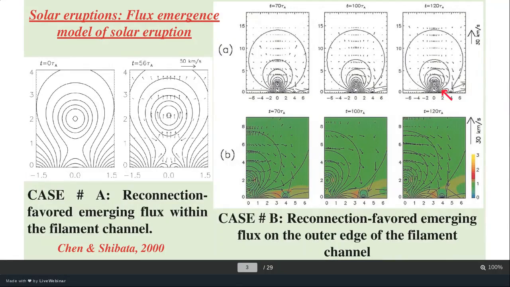So this reconnection is also going to decrease the magnetic pressure or remove some of the overlying field lines. You can see the zoomed version of that: the field line is emerging, interacting that way, and moving here and here. In that way, the system is moving slightly upward. So that is the second case, where it is sideways.